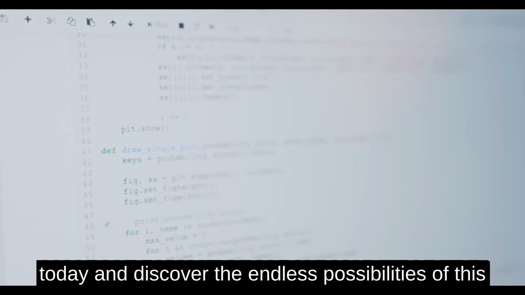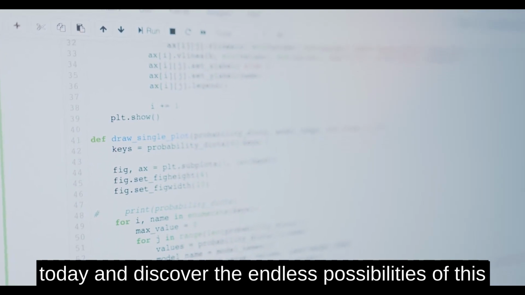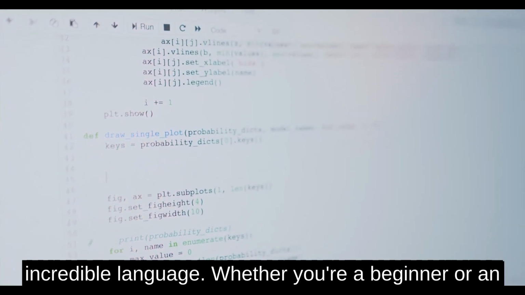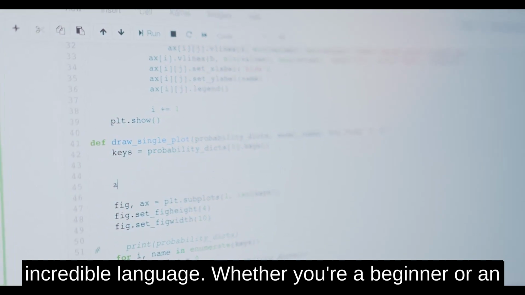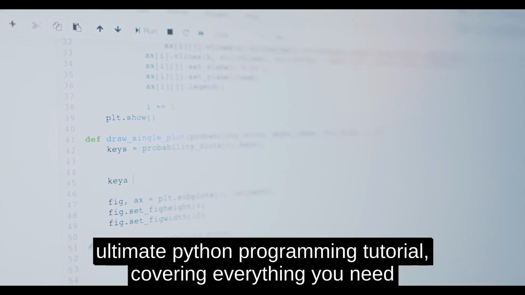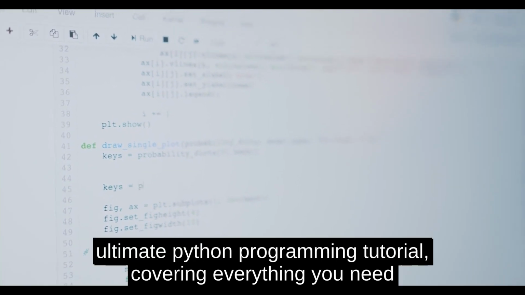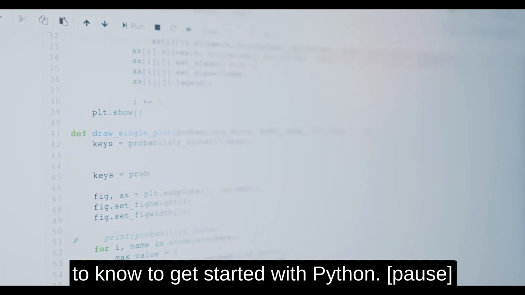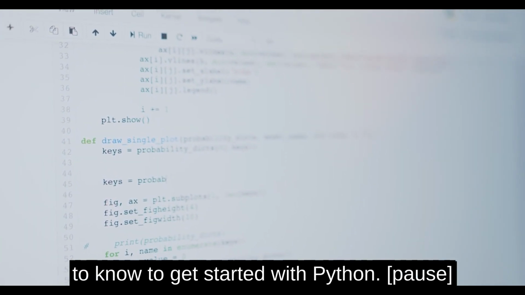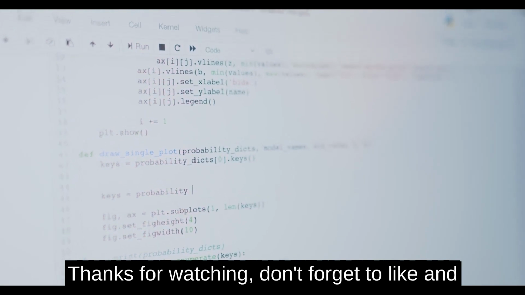So, what are you waiting for? Start your Python journey today and discover the endless possibilities of this incredible language. Whether you're a beginner or an experienced developer, this video has given you the ultimate Python programming tutorial, covering everything you need to know to get started with Python.